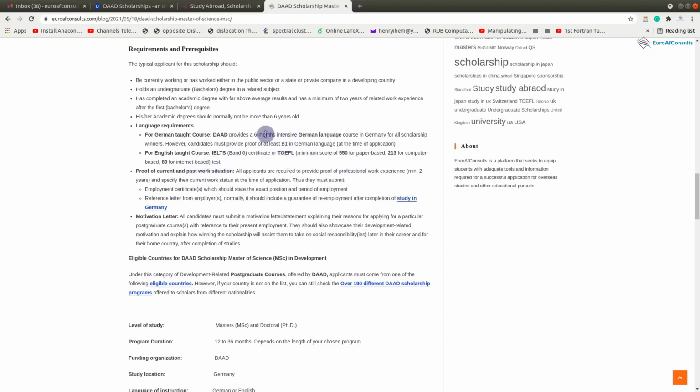And then for those who are coming to study in German, whose language of instruction here in Germany will be in German, they need to prove a B1 level in German. But if you're coming to study in English, then you don't need the German B1. You just need to prove your English proficiency.